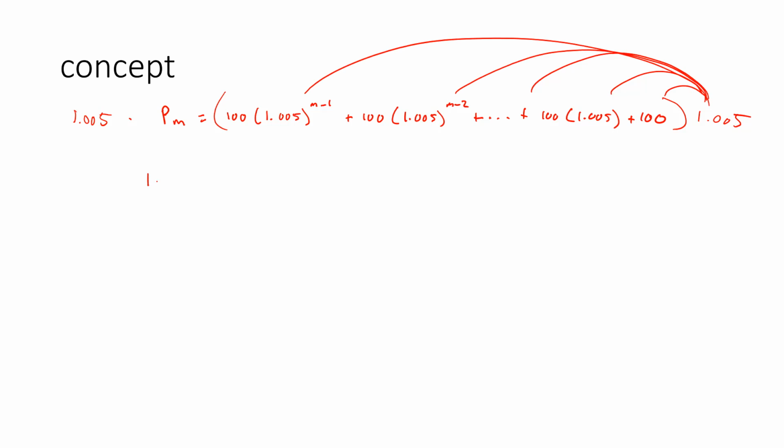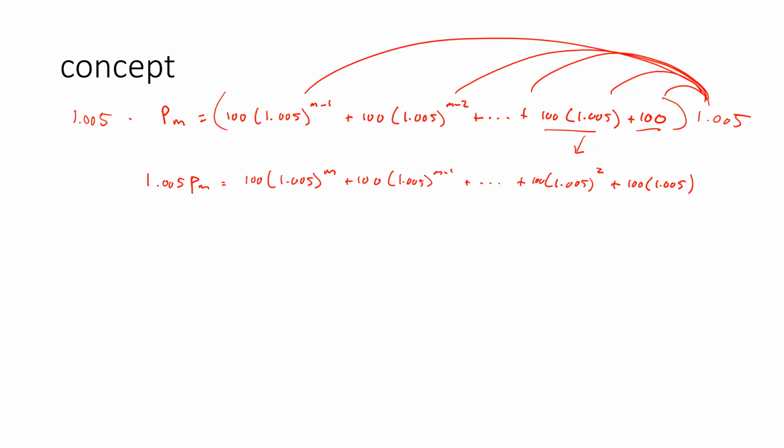And what that's going to give us on the left-hand side is 1.005 P sub m, which stands for the amount after some amount of months. That's why I'm using m here. It is equal to 100 times 1.005 to the m plus 100 times 1.005 to the m minus 1, all the way until we get down to plus 100 times 1.005 squared, because this has been multiplied now by 1.005 again. And then this 100 is 100 times 1.005. Everything got multiplied by 1.005.